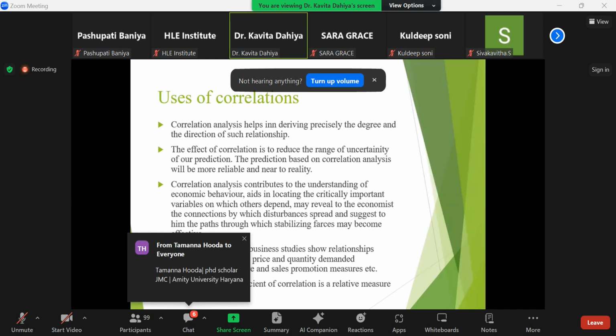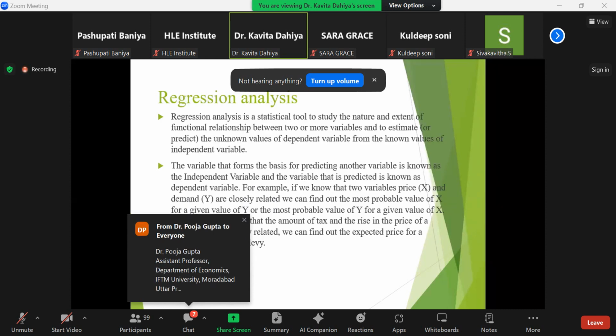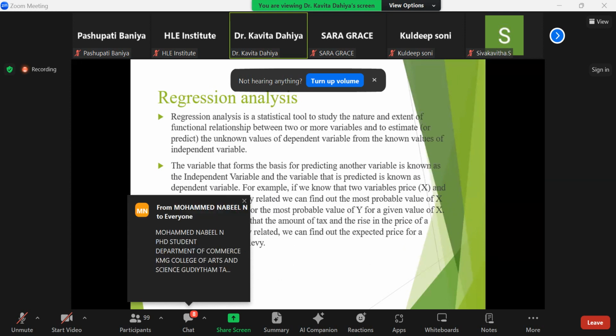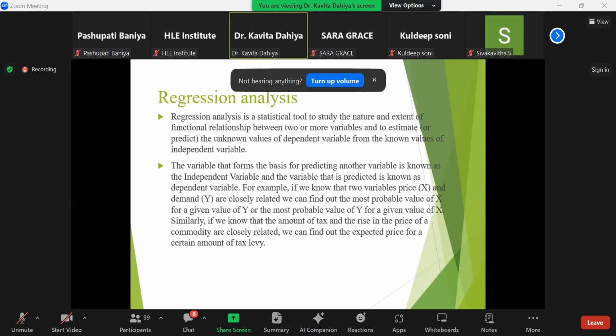and what is the influence of this expenditure on promotional measures also. If I'm talking about regression analysis, it is again a very important statistical tool to study the nature and extent of the functional relationship between two or more variables, to estimate the unknown value of the dependent variable from the known value of the independent variable. Basically, two or more variables are there, where we try to identify the value, significance or direction of one variable that is dependent on one or two independent variables.